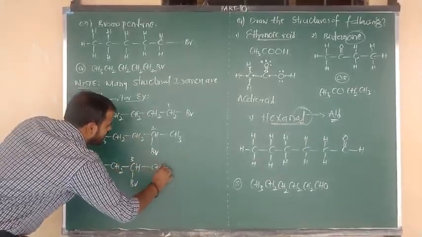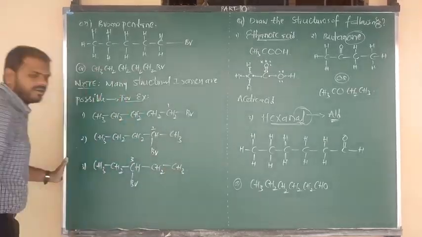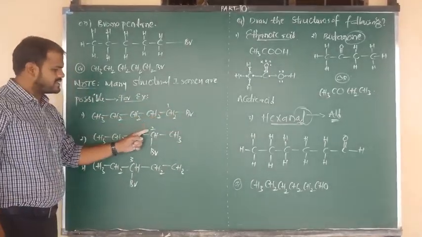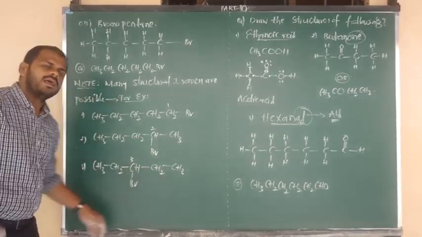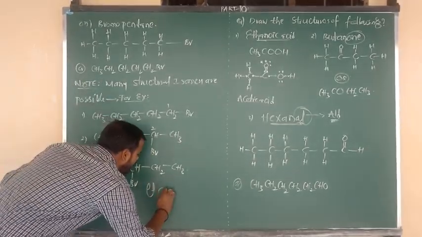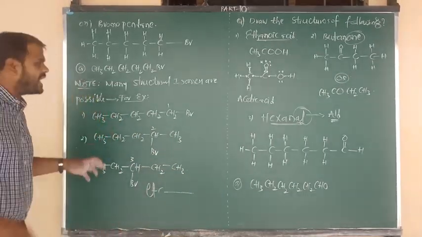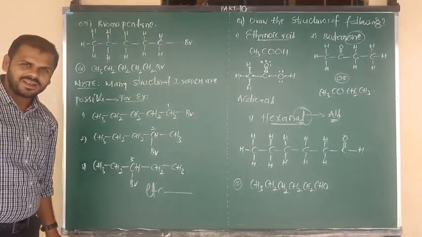Means we can write CH2 again, and the last carbon is CH3. So this is 1-bromopentane, this is 2-bromopentane, this is 3-bromopentane. Like that, we can write a number of structural isomers for the compound bromopentane. Okay, all of you know?